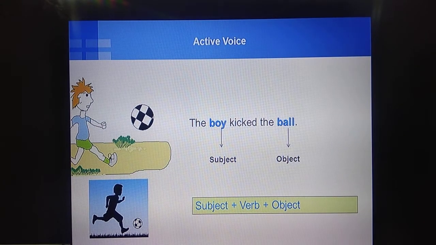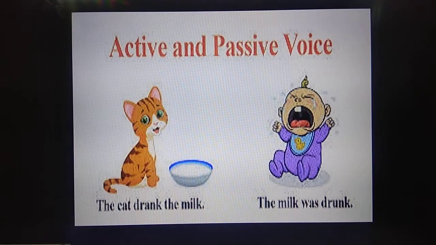So you can see a few more examples. The boy kicked the ball. How will it change? The ball was kicked by the boy. Clear? Next one. The cat drank the milk. The milk was drunk by the cat. Okay, so drink, drank, drunk. V3 form. So don't forget, children, you have to write the V3 form of the main verb from the active voice. Don't forget that.